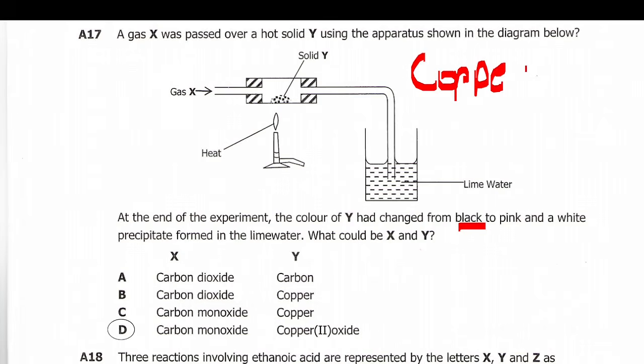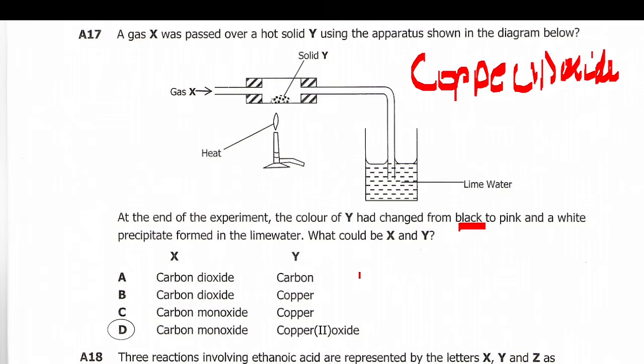It must be copper(II) oxide. Copper(II) oxide is black in color. Okay, so now, this is copper(II) oxide. And which gas is used to reduce copper(II) oxide? Usually it's not carbon dioxide, we use carbon monoxide. So since we have identified it as copper oxide and the gas should be carbon monoxide, this leaves us at this point with our answer D.